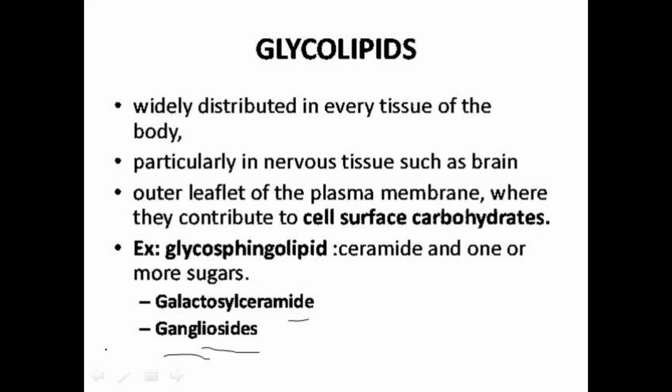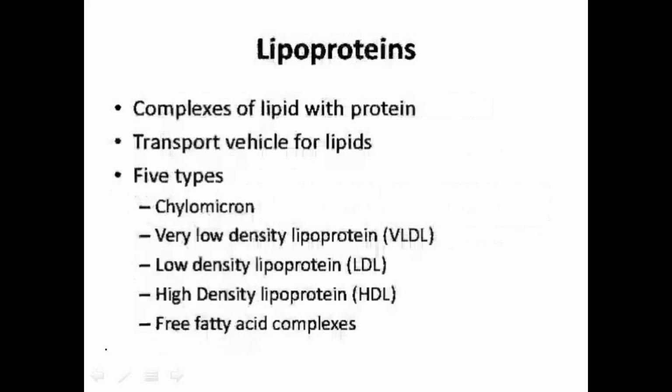Okay, here you have to remember, first of all, the simplest form of glycolipids is cerebrosides, that is glucocerebrosides, whereas the complex forms are the gangliosides. In the glycolipids, the main alcohol that is present is sphingosine, that is glycosphingolipids, and that contains the galactoside, ceramide, and gangliosides. Okay, and that are called the glycolipids.